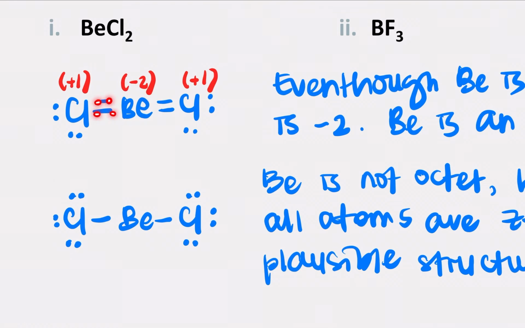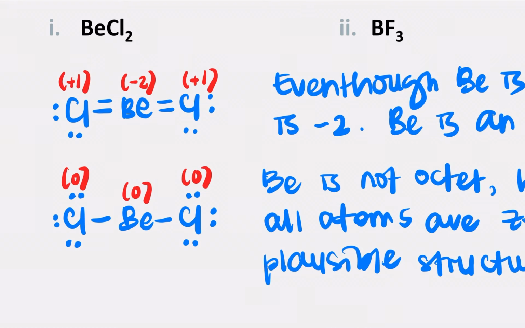Another structure that we have is where our beryllium has 2 bonds around it. So 2 minus 2 is 0, 7 minus 7 is 0, 7 minus 7 is 0. In the first structure, another thing is that chlorine is an electronegative atom, but it has a +1 formal charge. That is also not appropriate for an electronegative atom. It should have a negative formal charge or 0.